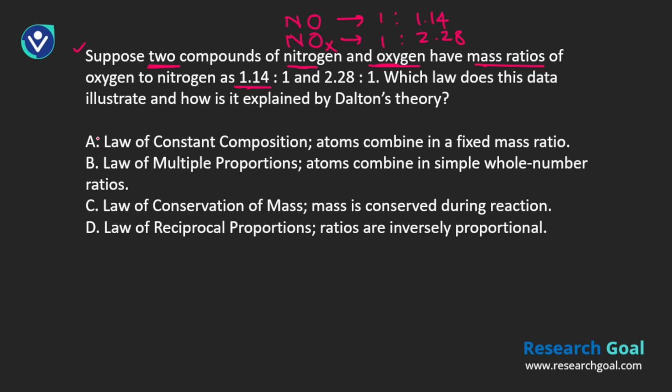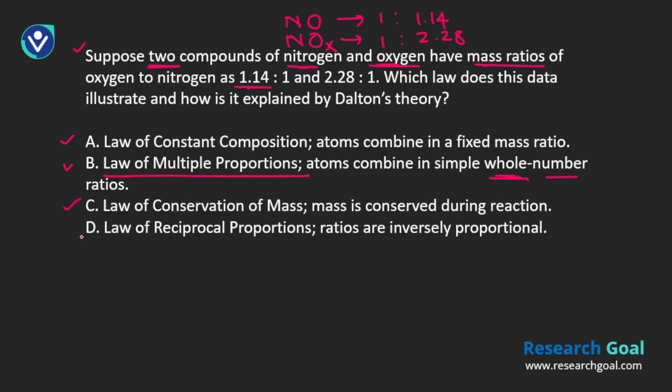All right, let's see option 1, law of constant composition. As I've already told you, this will be the law of multiple proportions, because we have some proportion over here. Let's see whether we can find that proportion as a whole number or not, because this is an important point. It should not be a fraction. It should be a whole number. That is maybe why it's creating confusion, because it's giving you the values as fractions. But the question is about the smallest whole number ratio in this case. All right.